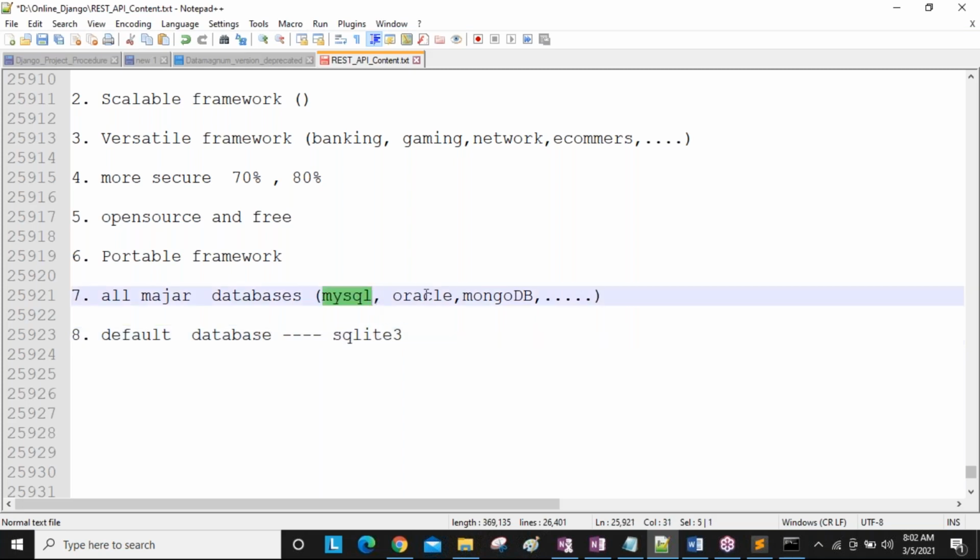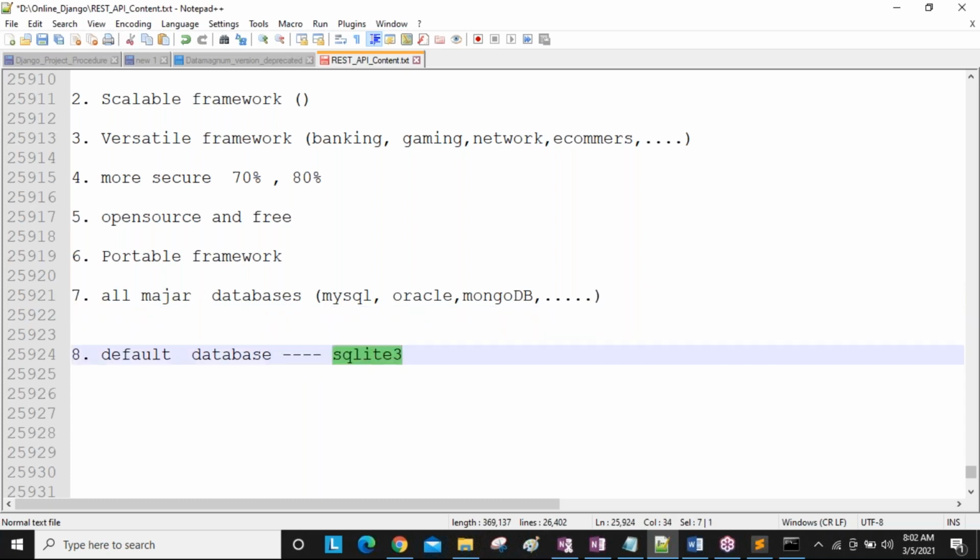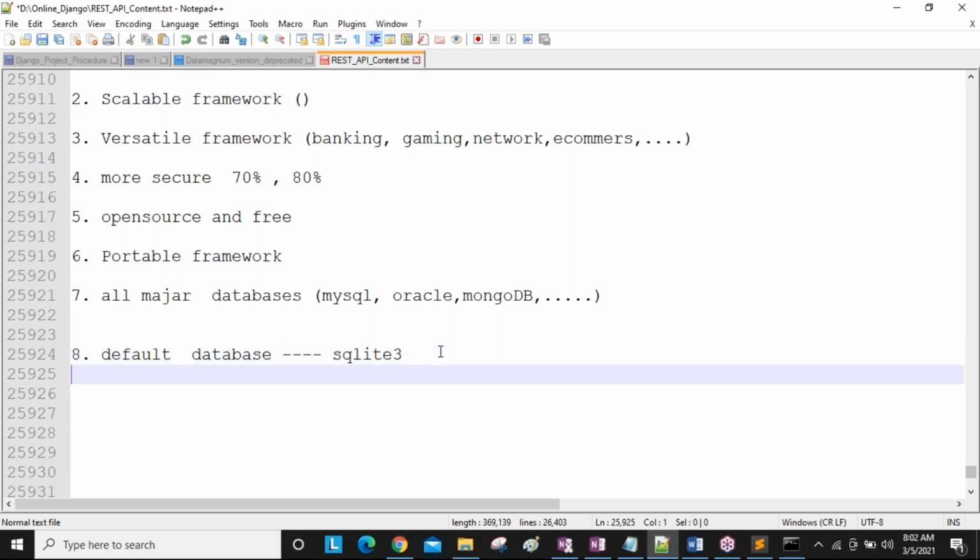And for databases like MySQL and Oracle, if you want to use them, you need to download them and give some settings, MySQL related settings and Oracle settings inside our Django. Later I will take care of everything. Forget about it, don't be afraid. For SQLite 3, no need to download and no need to provide coding also. Django communicates automatically; it comes by default with SQLite 3 related coding and installs it by default. So this is also one of the benefits as a Django developer.